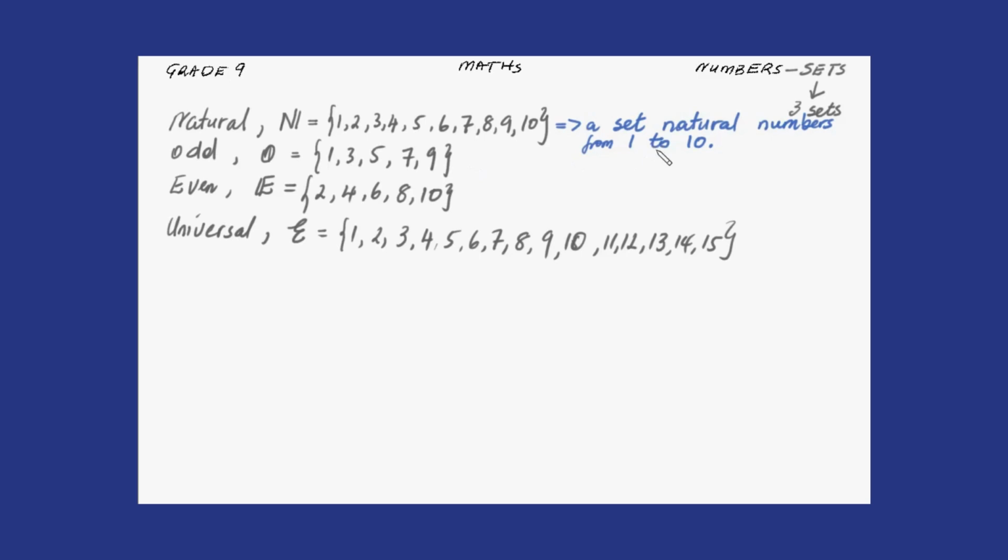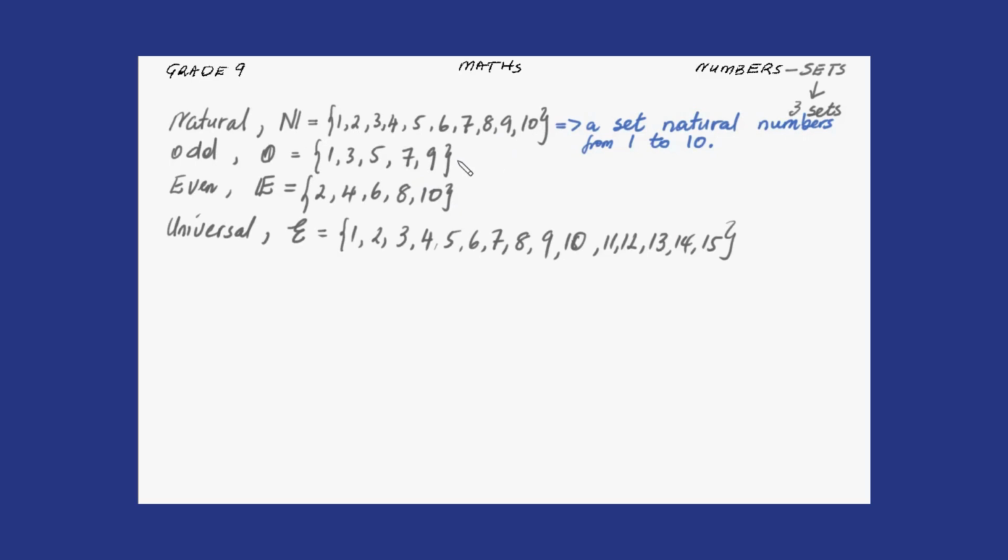And sometimes they will give you the description and then ask you to list the members of the set. They may say list the set of natural numbers from 1 to 10. This is how you would list them. You would have to come up with a capital letter to represent the name of the set, and then you say equal, you open set braces, then you list the natural numbers from 1 to 10, and you close the set brace.